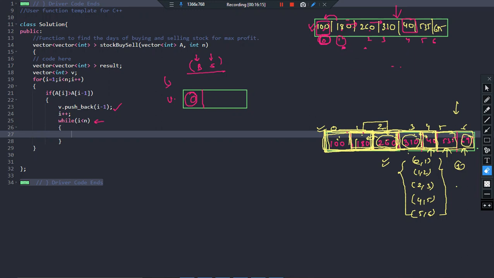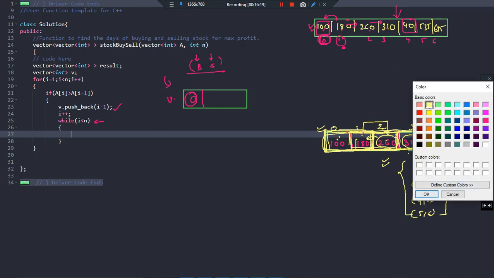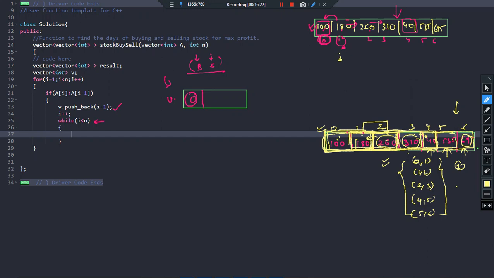So initially I is equal to 1, which means my pointer was at this position. Let me just explain it properly. I equal to 1, I was starting from here, isn't it? I had to travel all the way to this point. Initially I was here, I found out that the I minus 1 value is less than I. So basically I pushed this index into the vector V. Great. And I did I plus plus, which means my I pointer now points to this index.